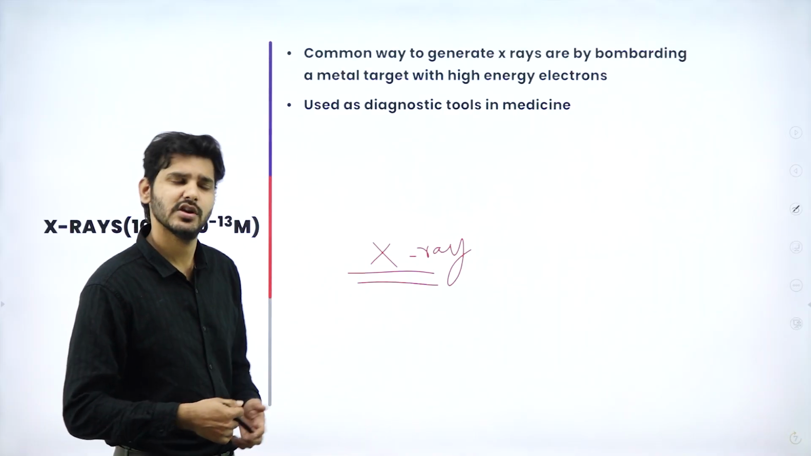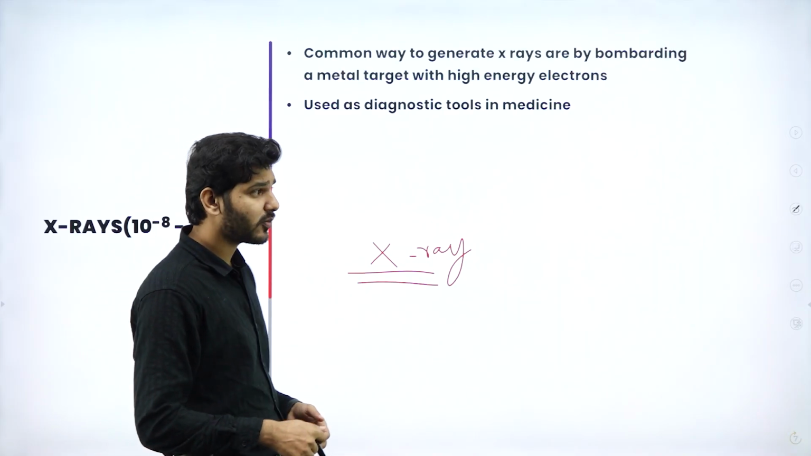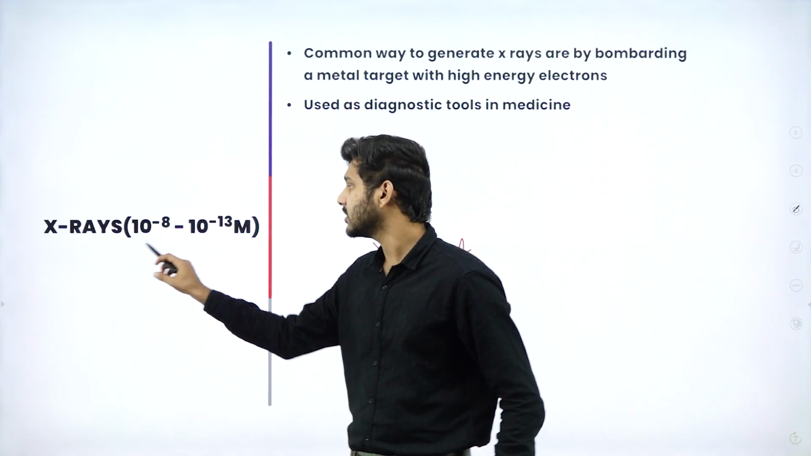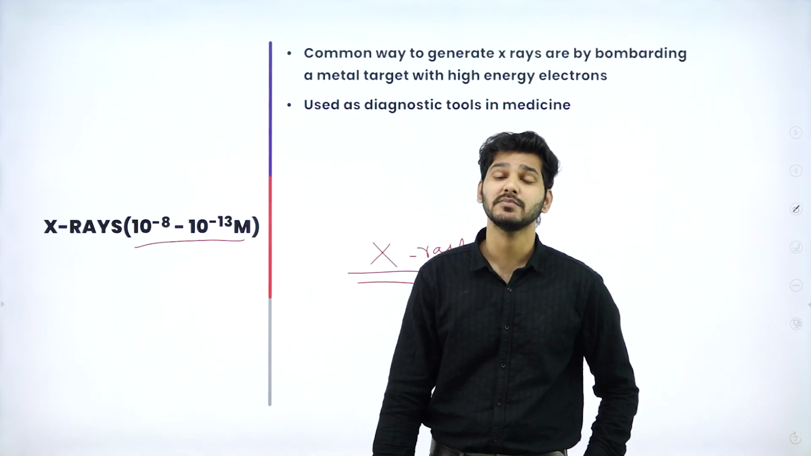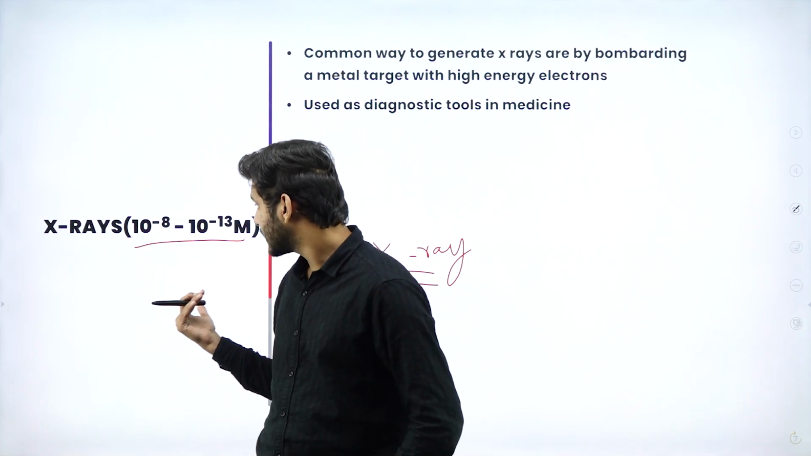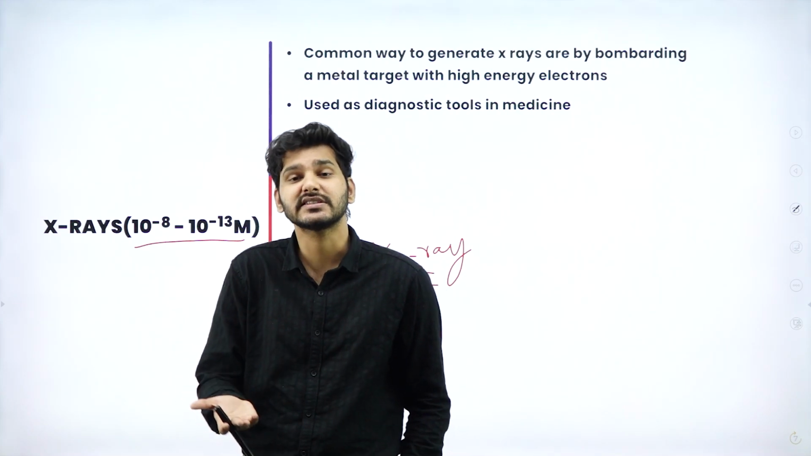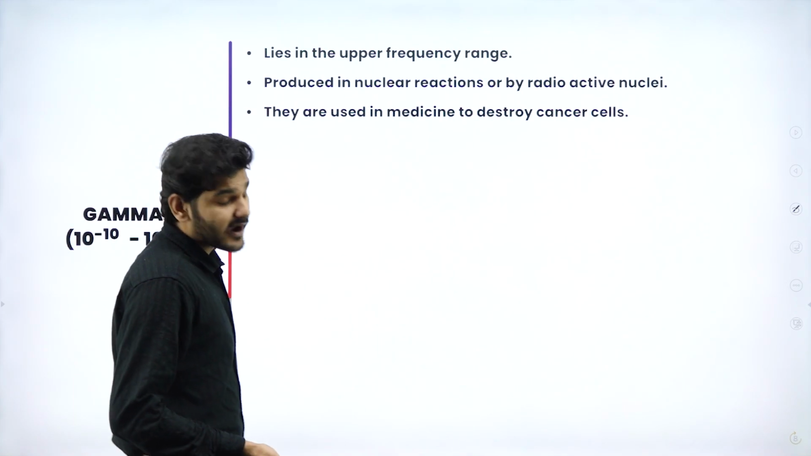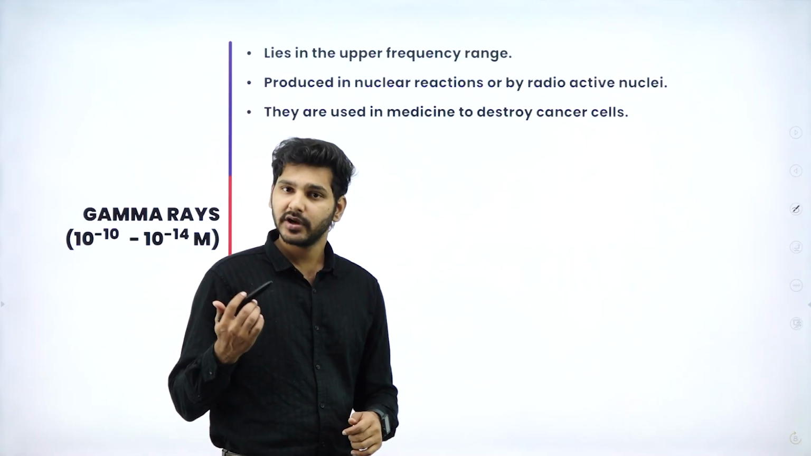X-rays are being used, and they operate in the range of 10 raised to minus 8 to 10 raised to minus 13 meters. That is just the wavelength of that particular X-ray spectrum expressed in meters. And finally, we'll be talking about gamma rays.